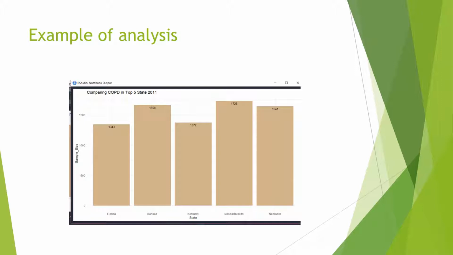So for example here, you can see Massachusetts had the highest number of patients recorded to have COPD, followed by Kansas and then Nebraska, Kentucky, and then Florida. This is the top 5.